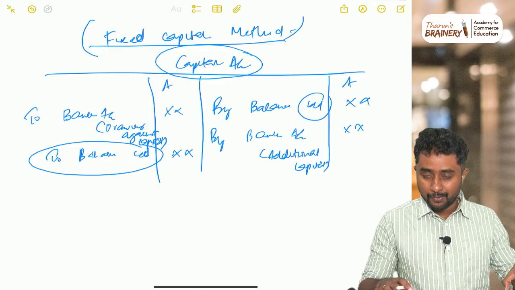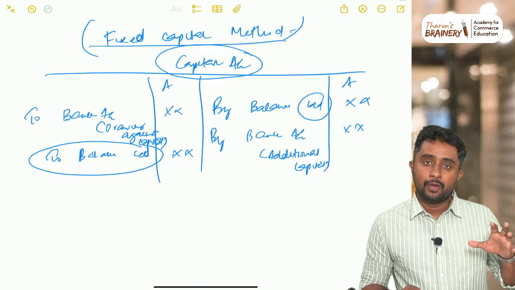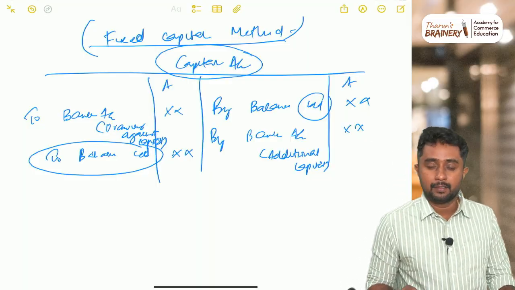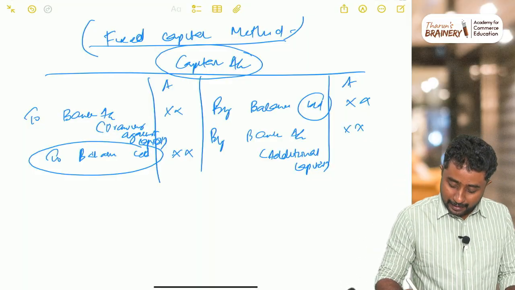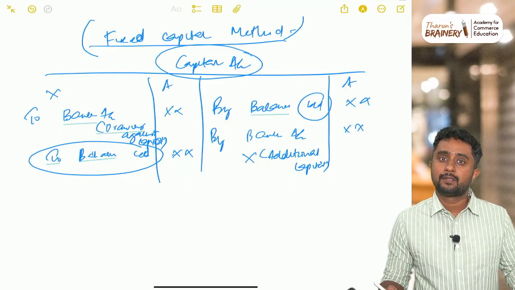I mentioned this capital account to say one thing: generally when you are maintaining capital under fixed capital method, additional capital cases are very rare and capital withdrawn cases are also very rare.